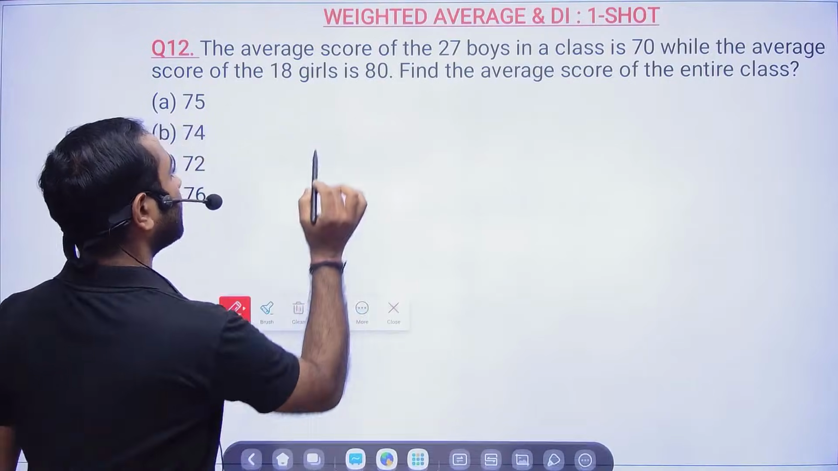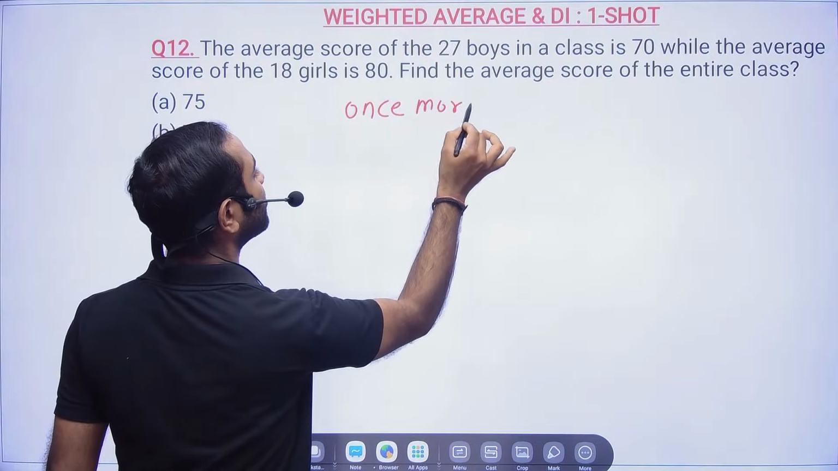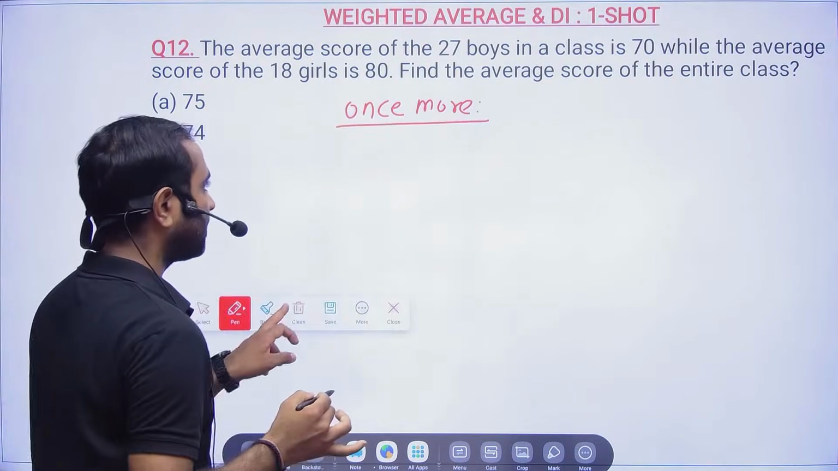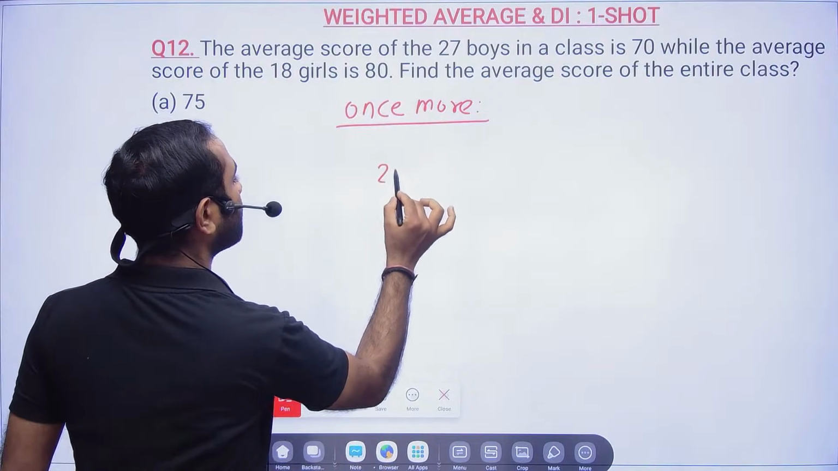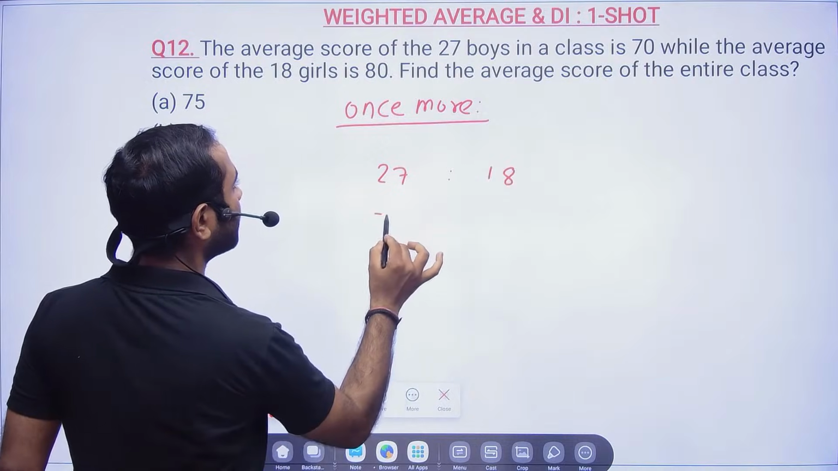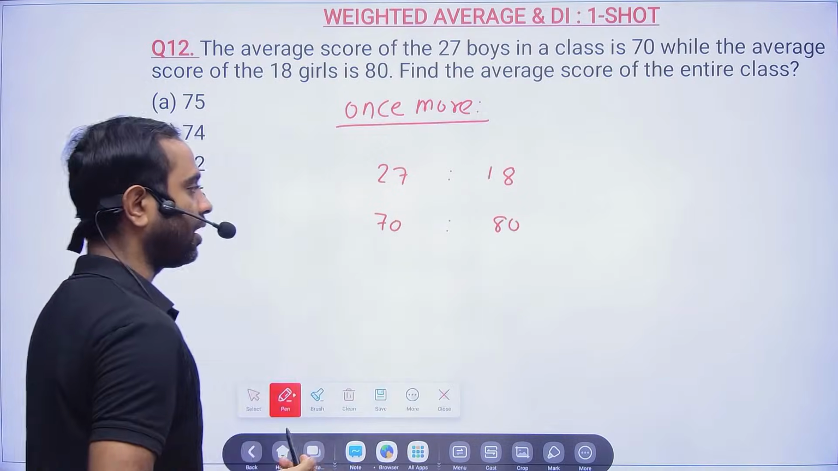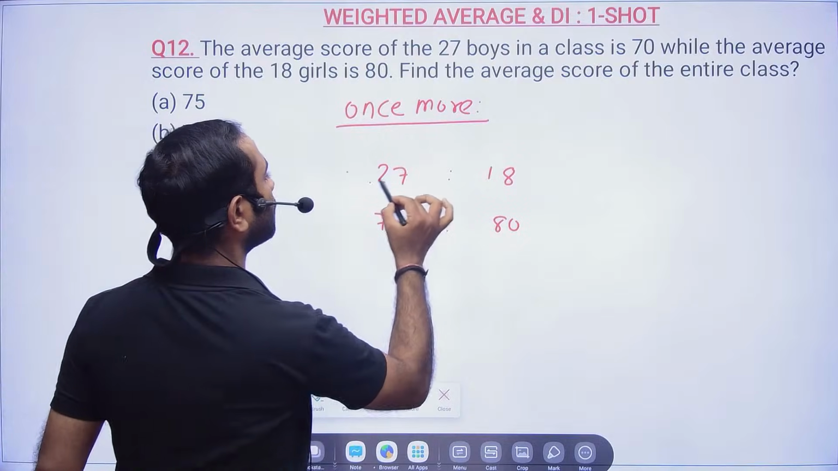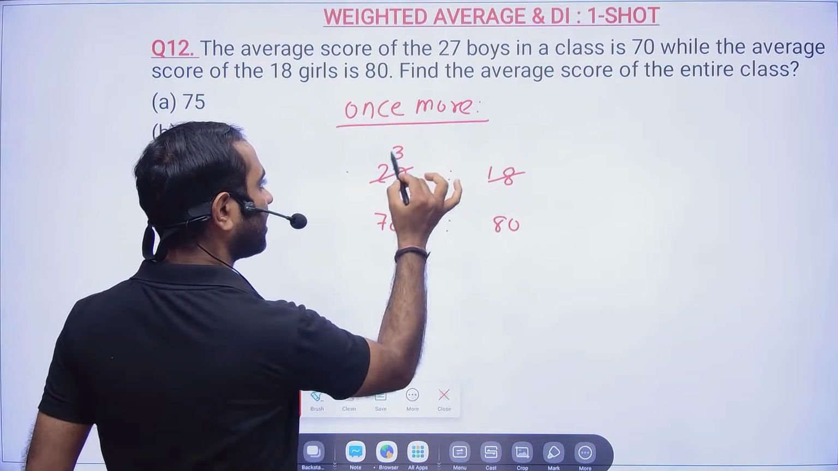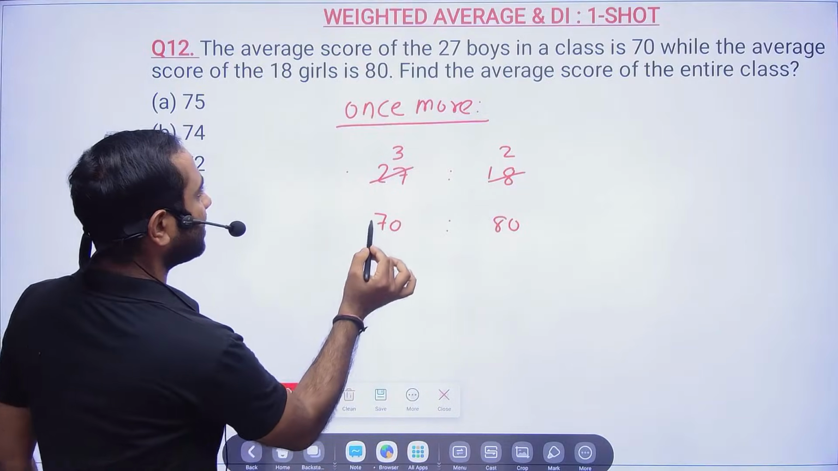Once more I'll explain. All the problems are based on that only. So I'll explain once more. Sir, 27 boys and 18 girls, right? And then here, sir, 70 average and 80 average. Now I said these numbers, you can divide them, I mean 9 threes. Till here any problem? No sir, no problem. Then I said this is your average.